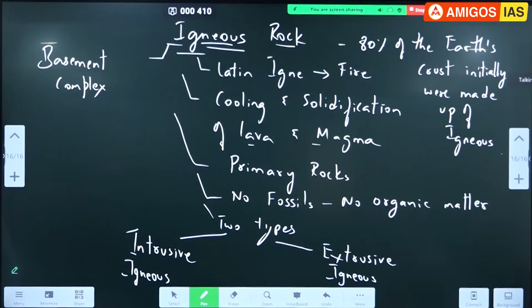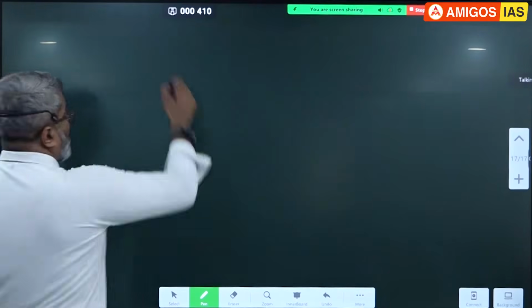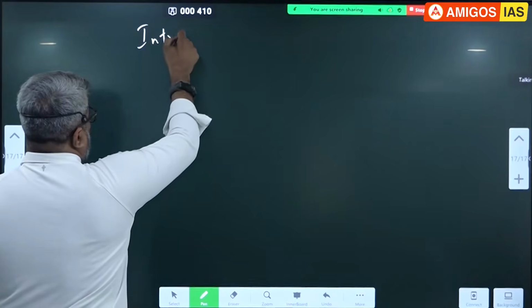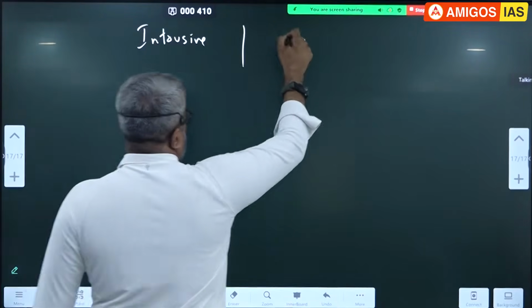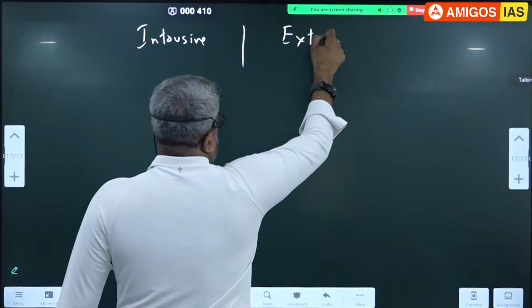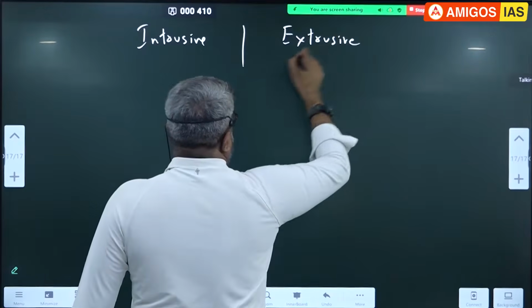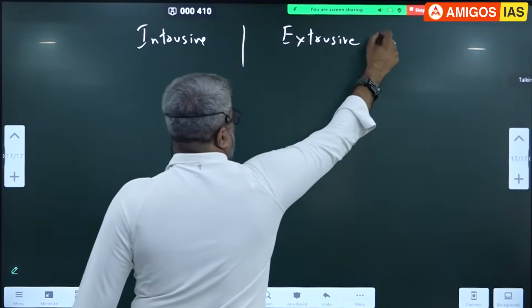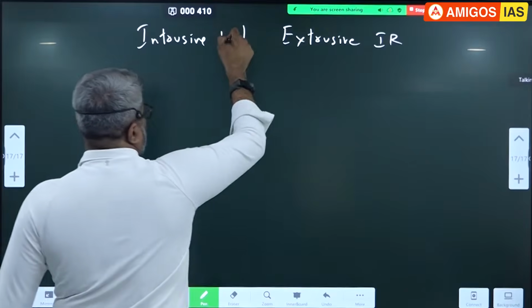Two types. Can you go to the next page? I don't have space. Intrusive on one side, extrusive on the other, igneous rock, IR. I am writing IR, meaning igneous rock.